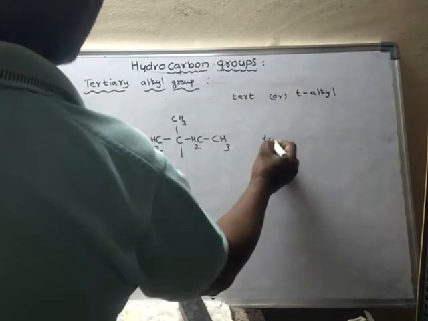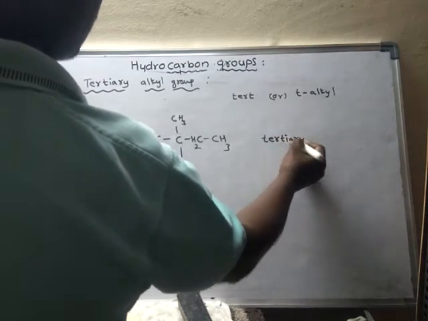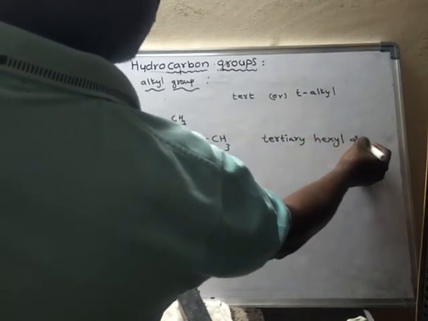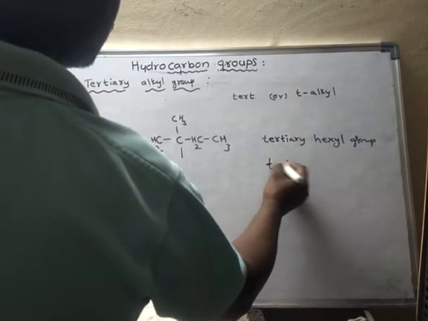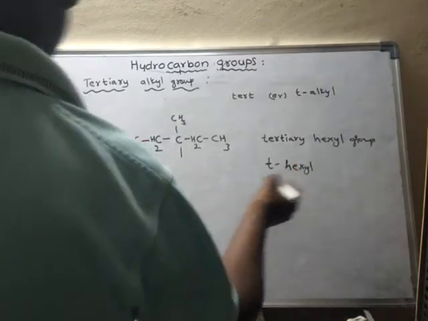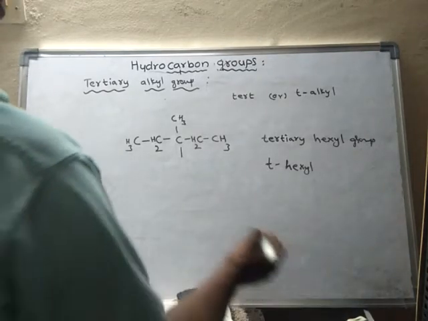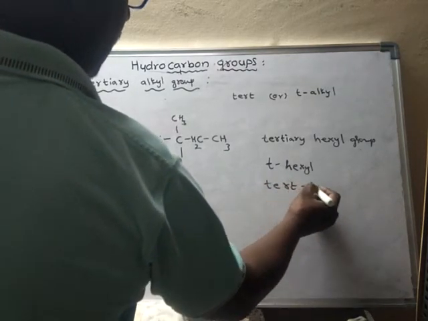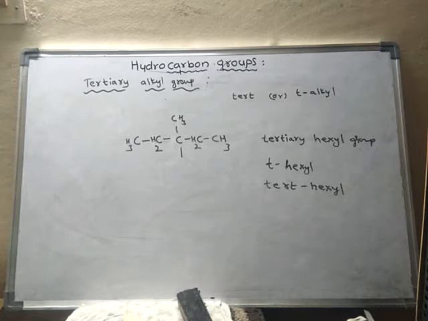Hence it is said to be tertiary hexyl group, or also simply T-hexyl group. Tertiary hexyl or T-hexyl, or else simply tert-hexyl. So like this we can denote.